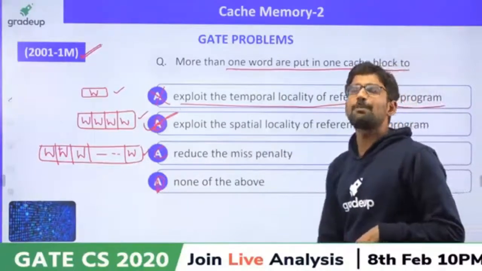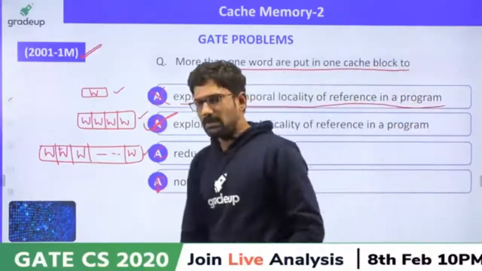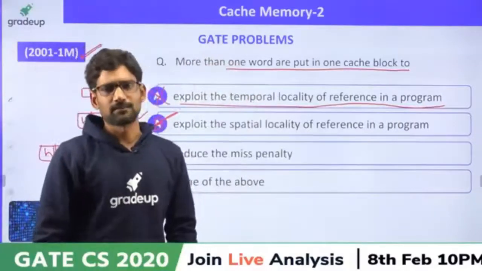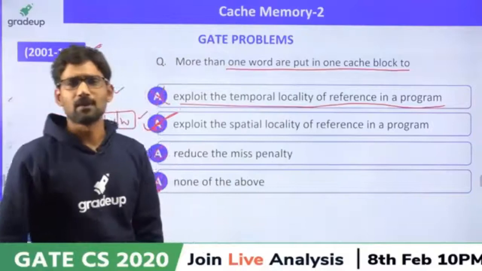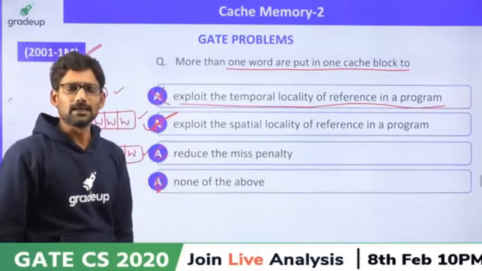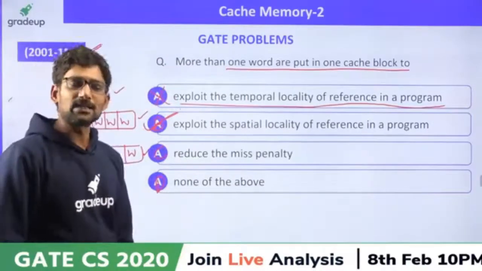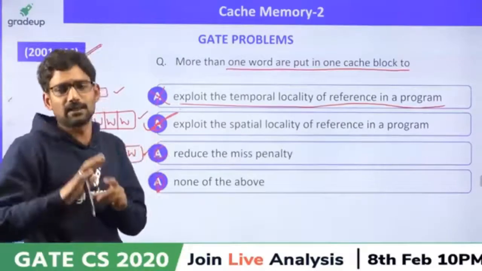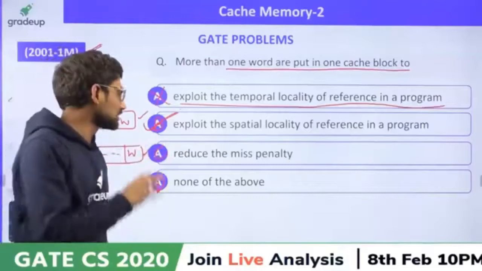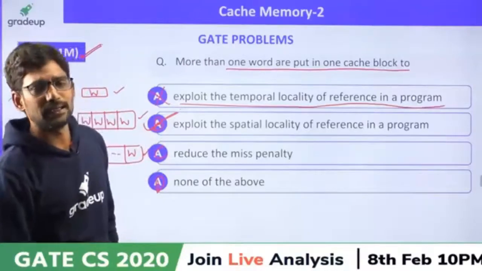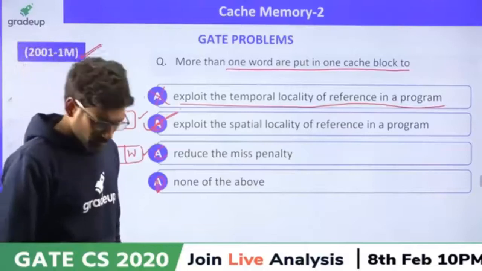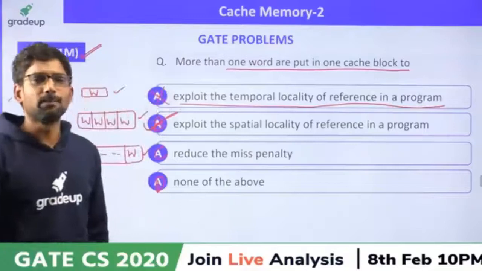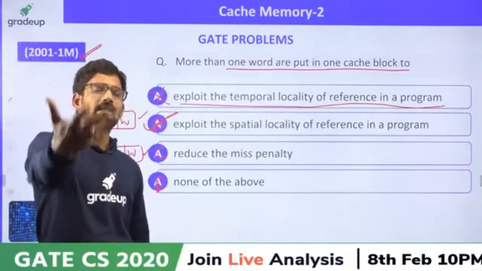To reduce miss penalty. Miss penalty does not mean more misses. Those who have said C, you might think if more words are copied, fewer misses occur, and fewer words copied, more misses occur. You might think that way and say this is the answer. But miss penalty is different. Miss penalty means it is actually a miss but raised as a hit.